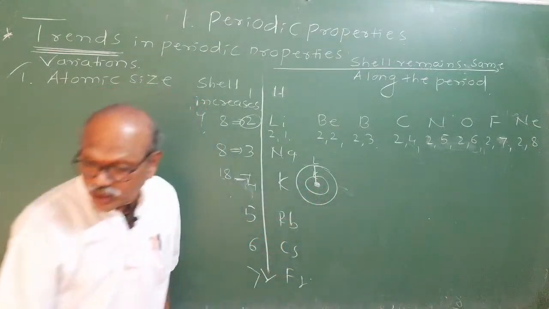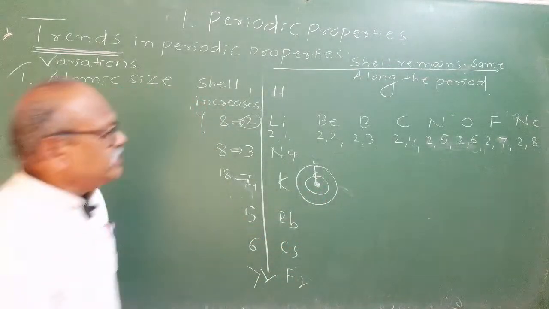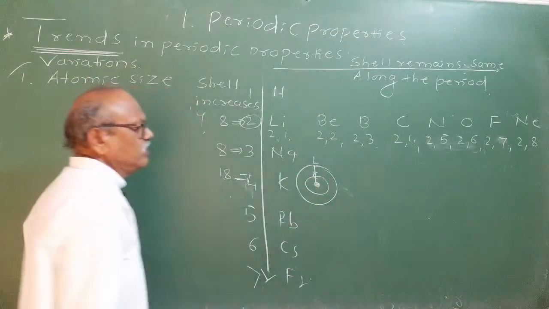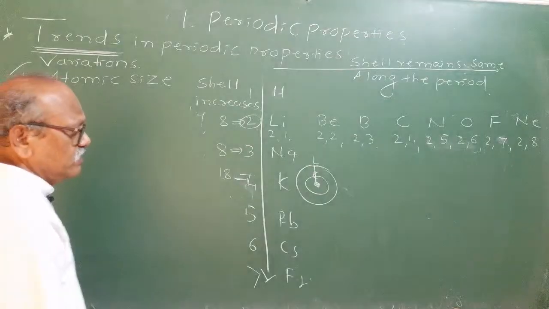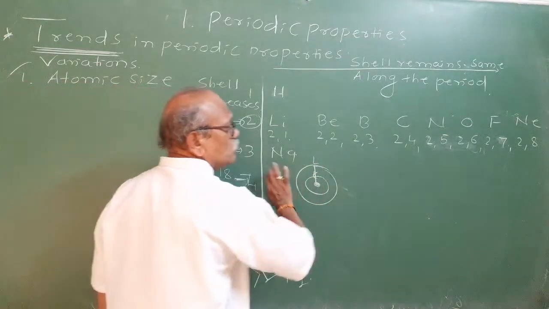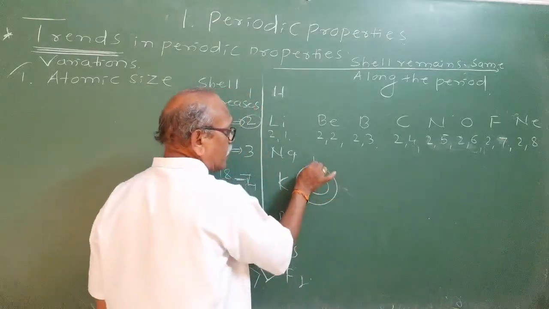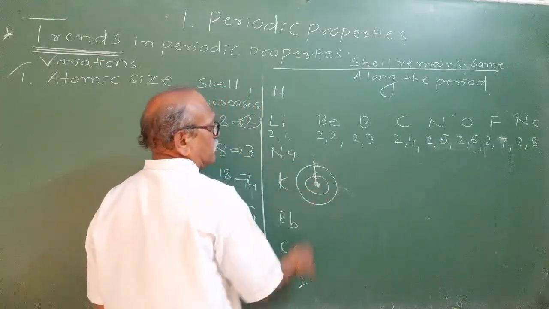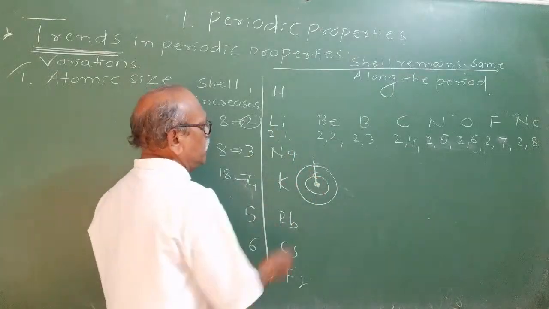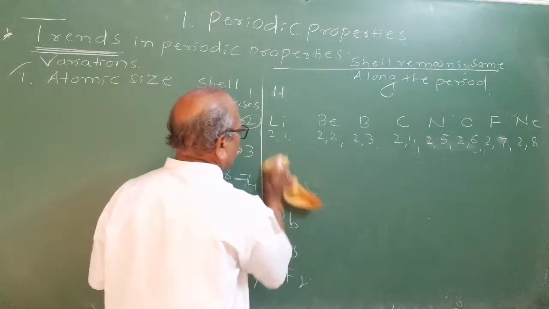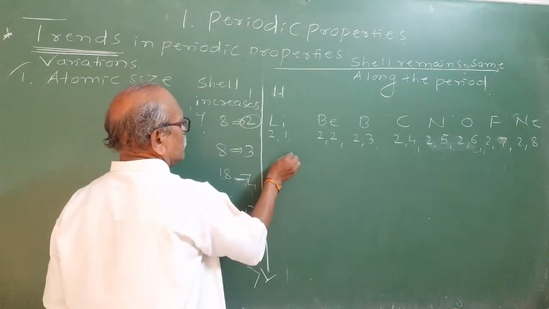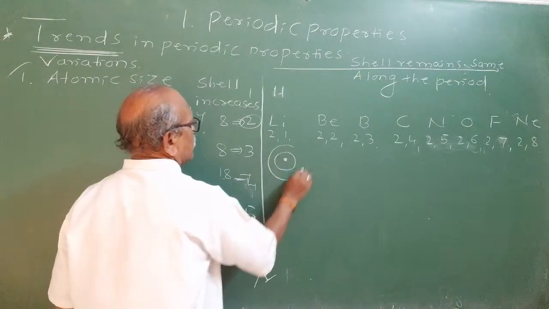Average distance between the nucleus and the outermost shell is called the atomic radius. Observe this particular atomic radius. As you move from left to right, one electron is entering, no doubt, into the same shell. Here in lithium there was one atom. I will show along the period first. The shell will remain the same. This is the nucleus, this is the K shell, this is the L shell.